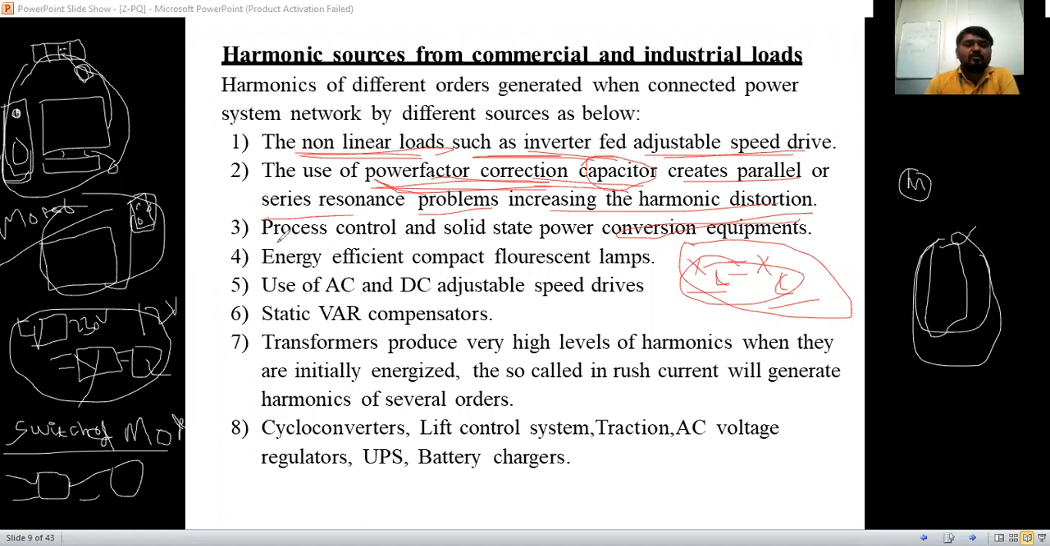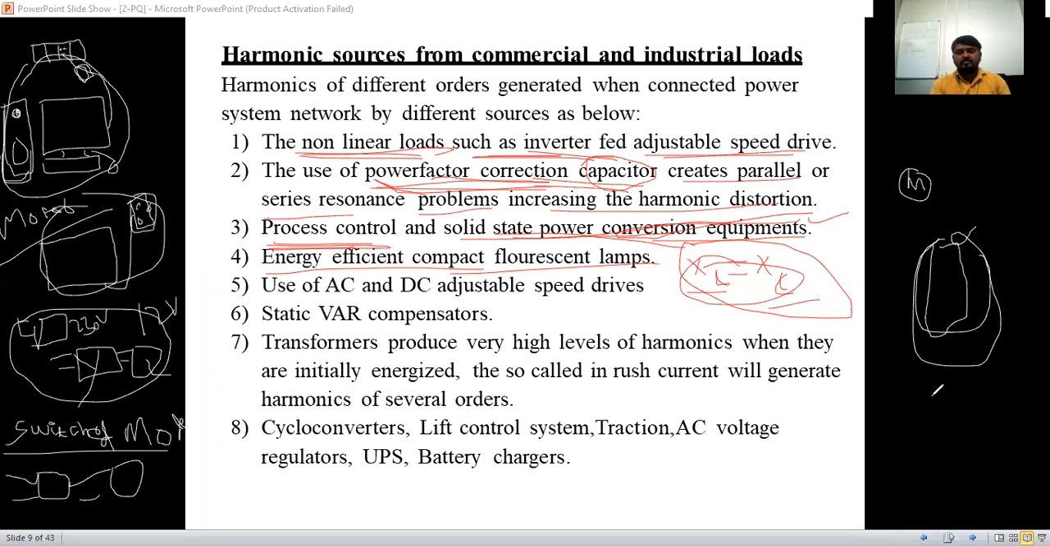Okay. The process control and solid state power conversion equipments here. We are going to use the control of the motors, drives and all the things, and some power conversion will occur, AC to DC, DC to AC. Because of that one, that is going to be used. And by using energy efficient compact fluorescent lamps, nowadays LEDs are used. LEDs are electronic devices only, inside that one, light emitting diodes.